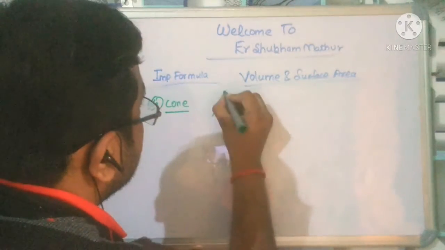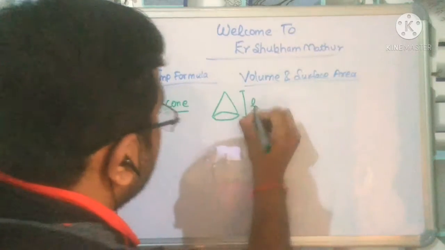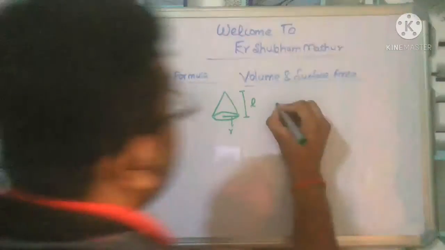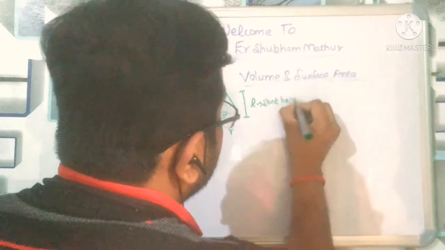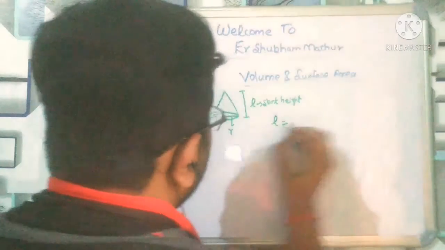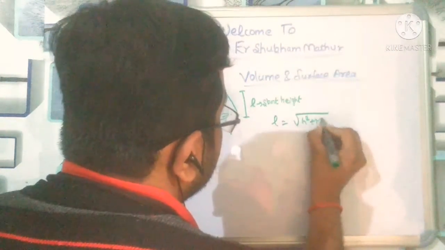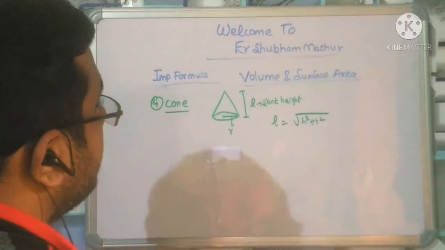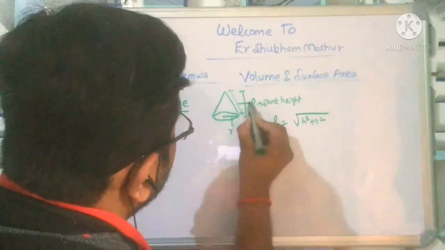The cone is like that, right? It is equal to L, it is equal to R. So one can say slant height, it is called slant height. So L, the slant height, is equal to under root h square plus r square. This is the slant height, which means the total length is L.